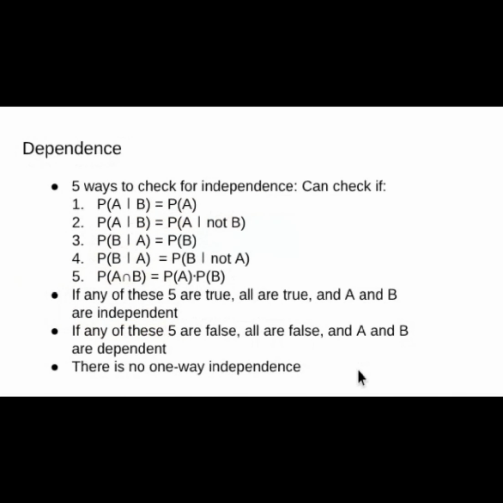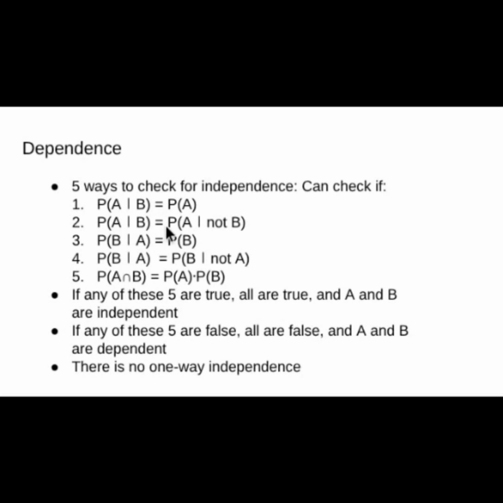How can you determine whether two events A and B are independent? Here are the 5 ways to check that we mentioned, and this looks more complicated than it is. The first 4 are just saying that if A and B are independent, all that matters is P of A given B equals P of A. And it doesn't matter what, if anything, it says afterward about B, because A doesn't depend on B.